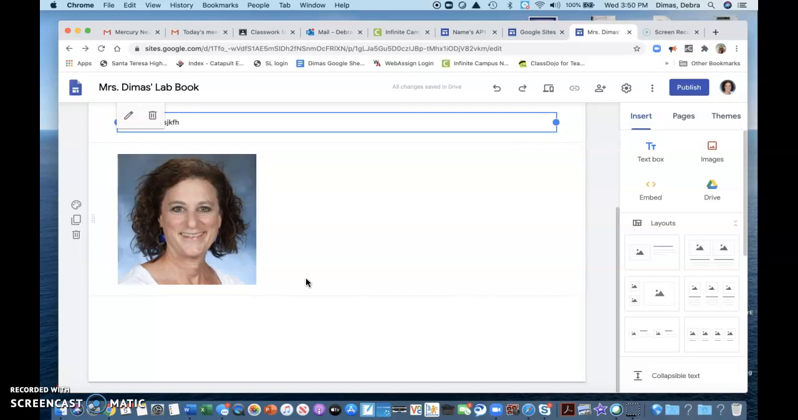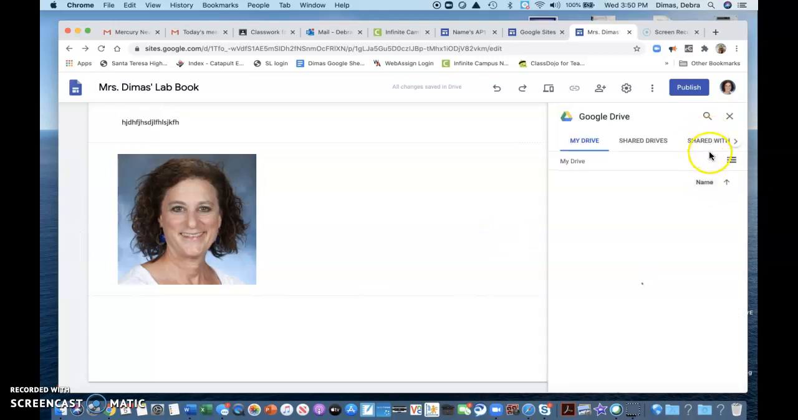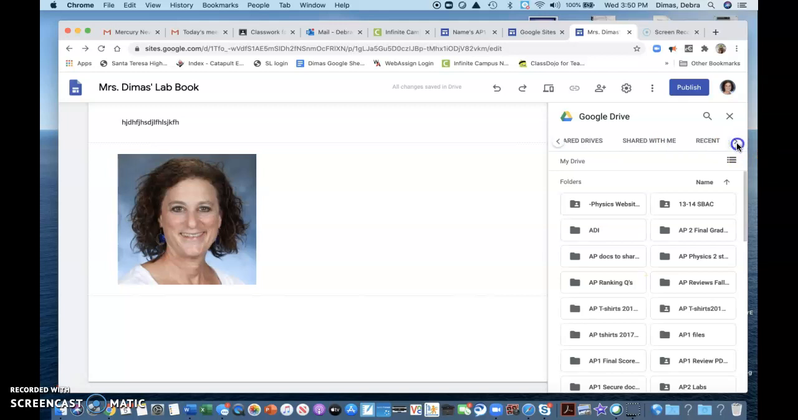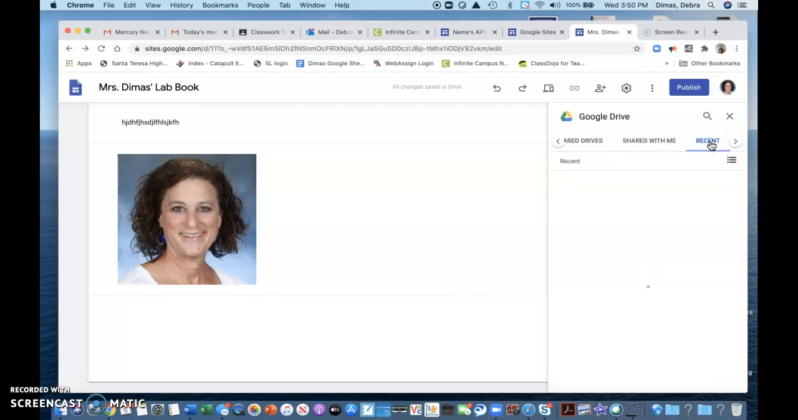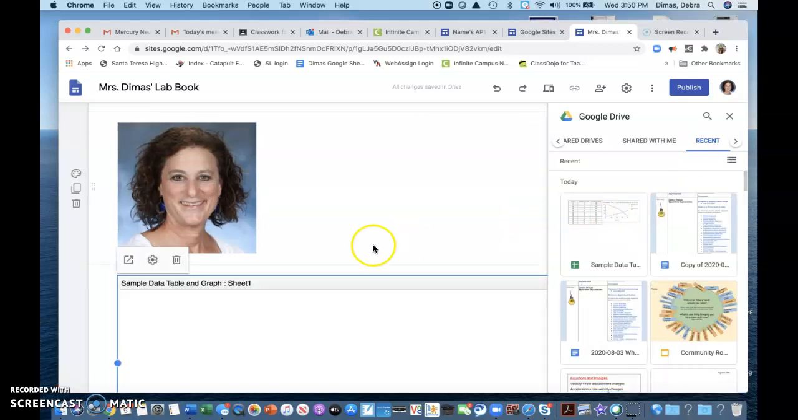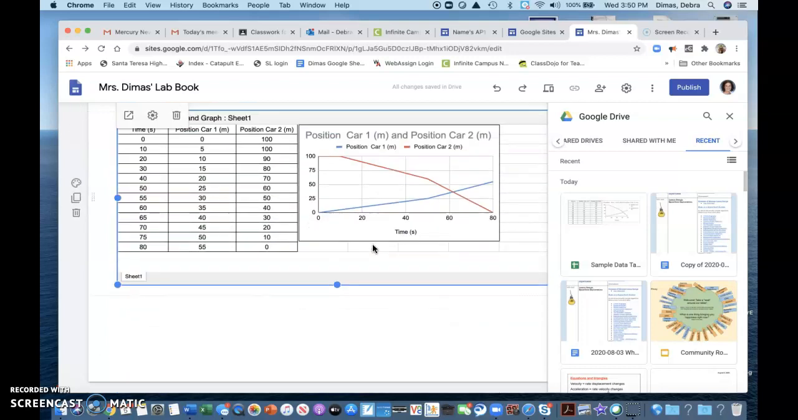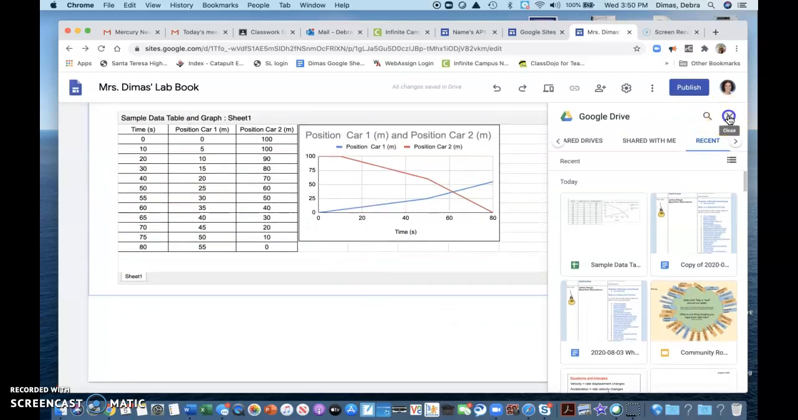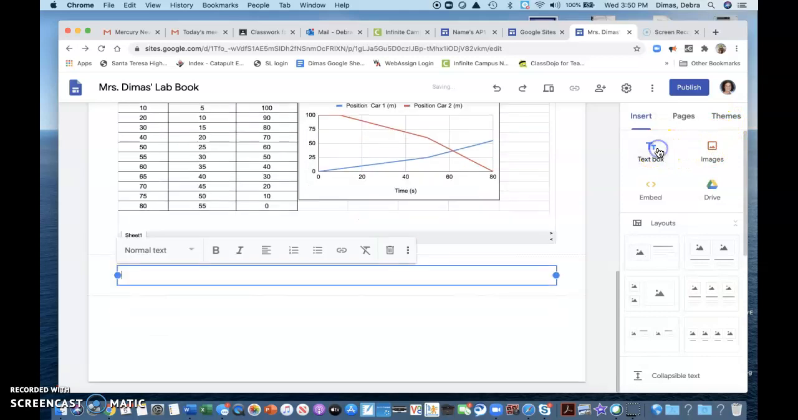but it might be something that has to do with your lab. I might want to add something from my Google Drive because I want to do my data, and I did all my data in a beautiful spreadsheet. So I'm going to go to my recent just because I find that's the easiest way to find it, but whatever you want to do. And there's my data, and then maybe after that I'm going to have another text box, and that's where I'm going to type the analysis or whatever it happens to be, or my math, right?